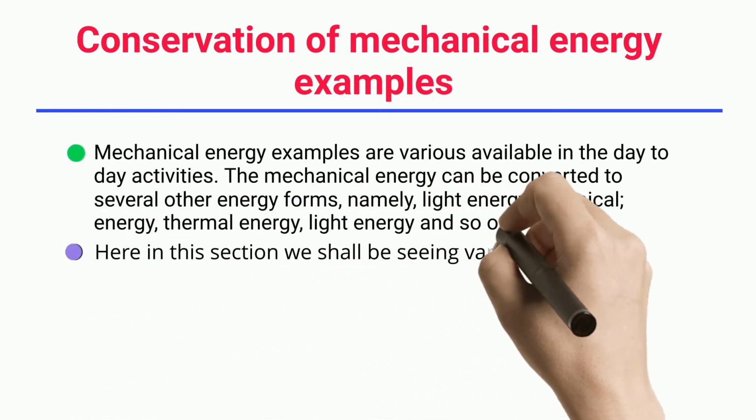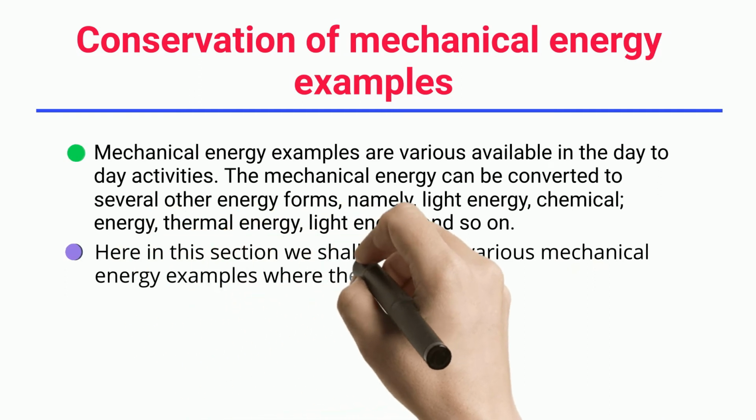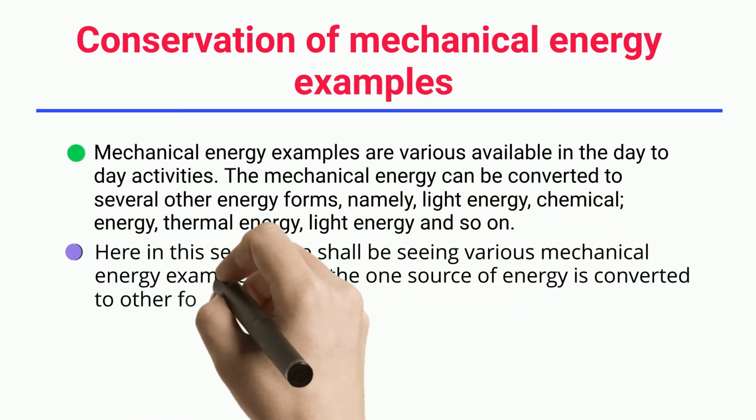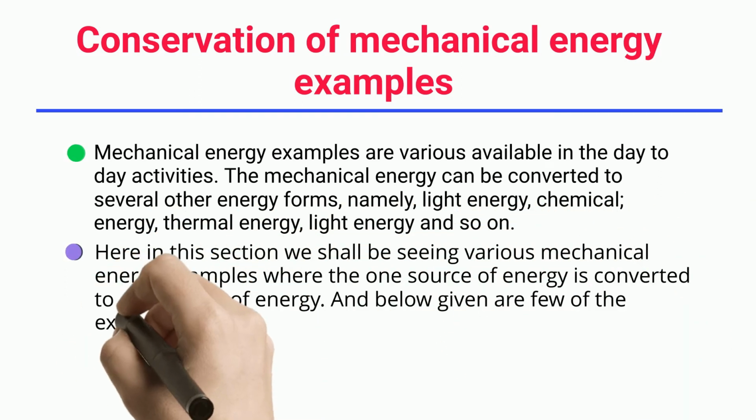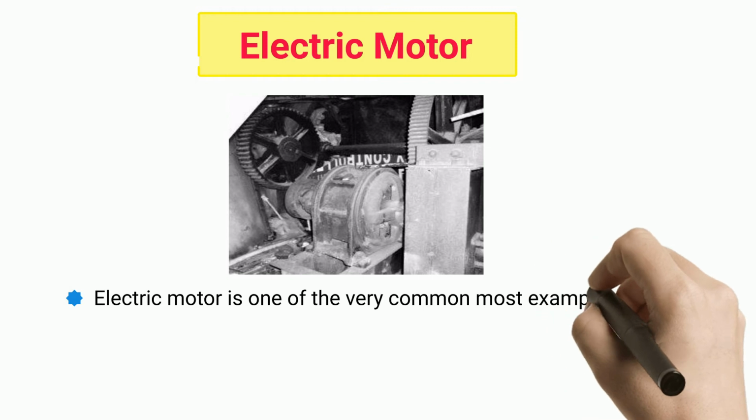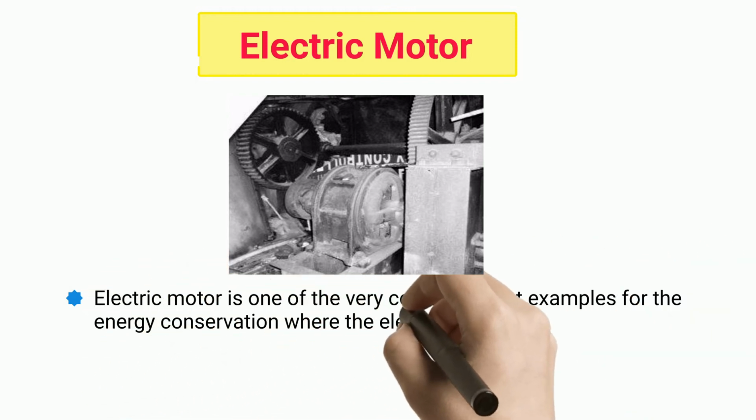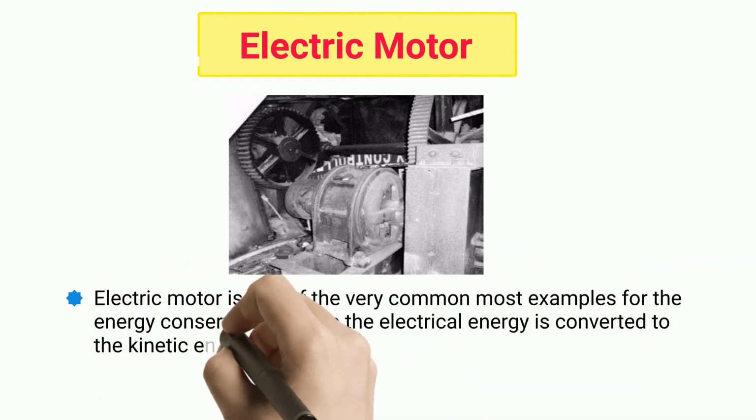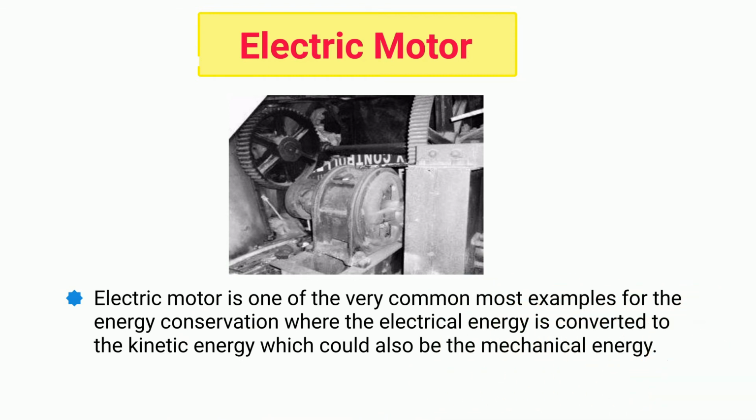Here in this section we shall be seeing various mechanical energy examples where one source of energy is converted to another form of energy. Below given are a few of the examples that we are already aware of. Electric motor. An electric motor is one of the most common examples of energy conversion, where electrical energy is converted to kinetic energy, which could also be mechanical energy.